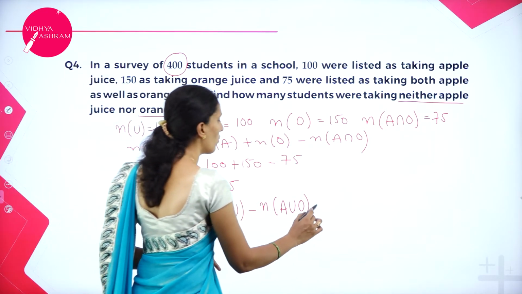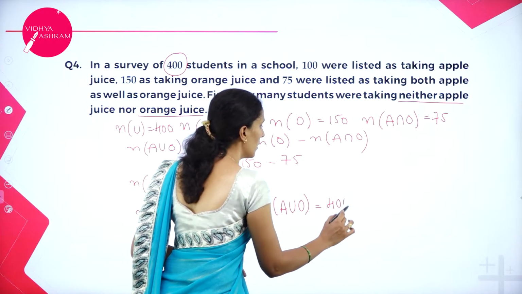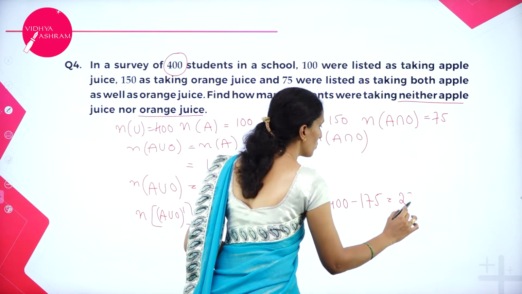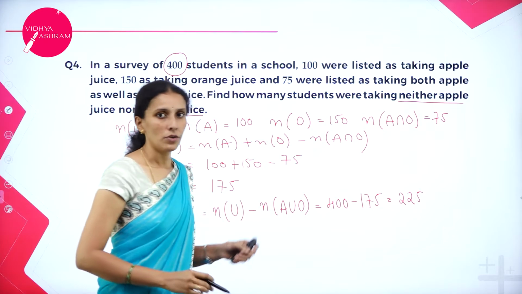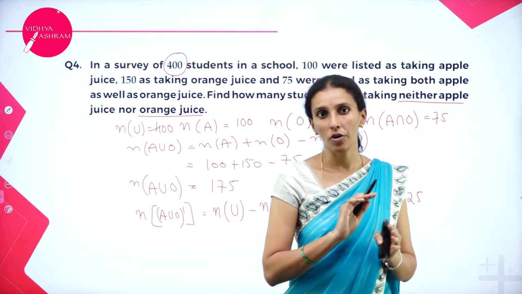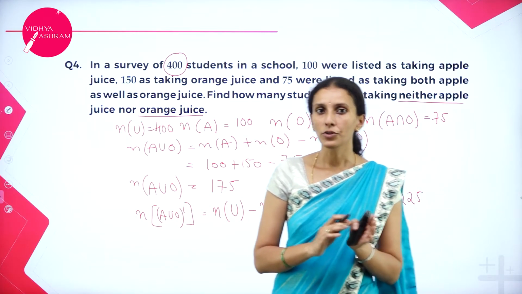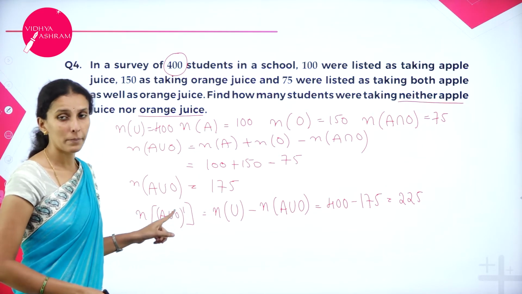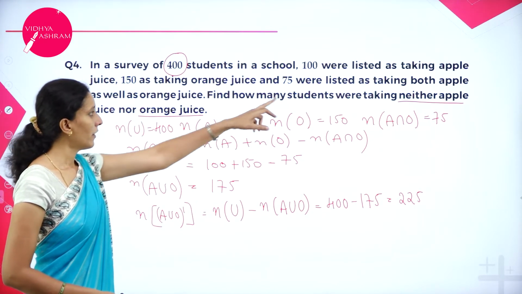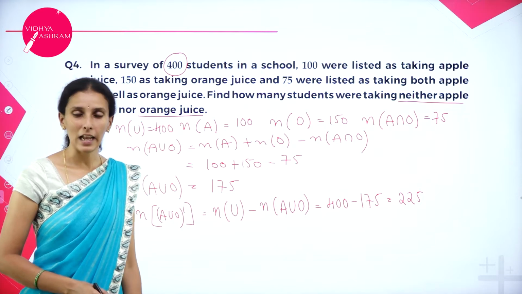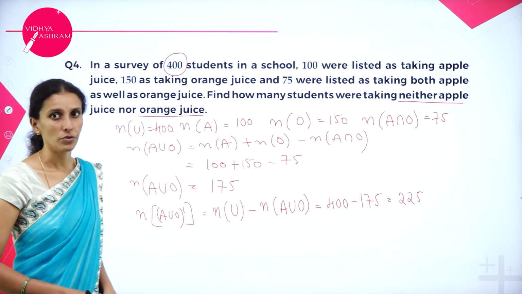That means 400 minus 175, which is equal to 225. So out of 400 students, 225 students are not taking apple juice as well as orange juice. So the concept of complement is used to find the number of students who are taking neither apple juice nor orange juice.